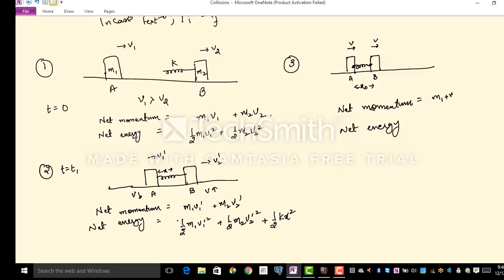So what would be my net momentum? Net momentum will be m1 plus m2 times v, and the net energy will be half m1 plus m2 taken common, v square, plus, because the spring has been compressed by maximum amount, it is your maximum potential energy. All cool and fine till now.